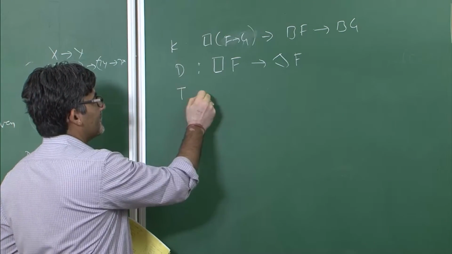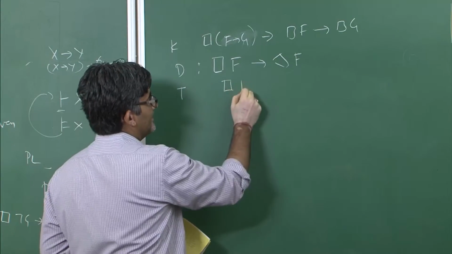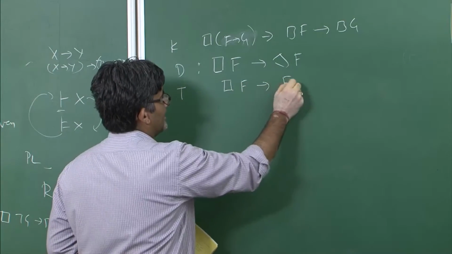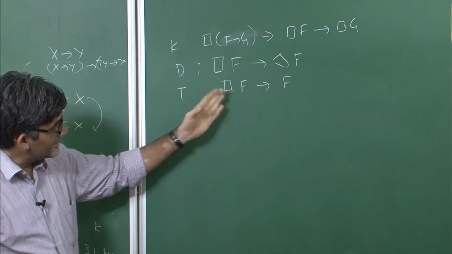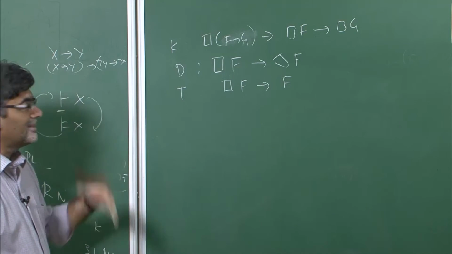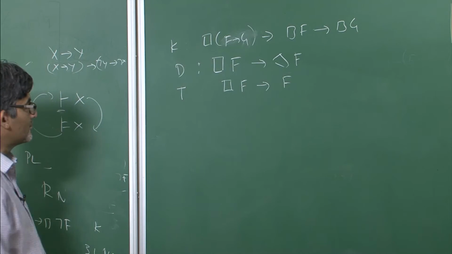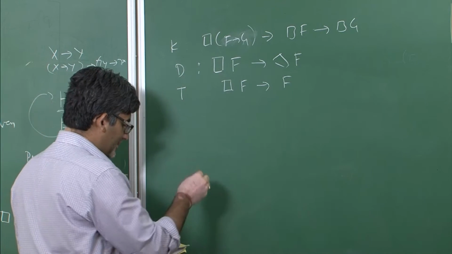And then T. T has this characteristic axiom: necessity of F implies F. Something which is considered to be necessary has to be actually true. Now there are other axiomatic systems that we have.